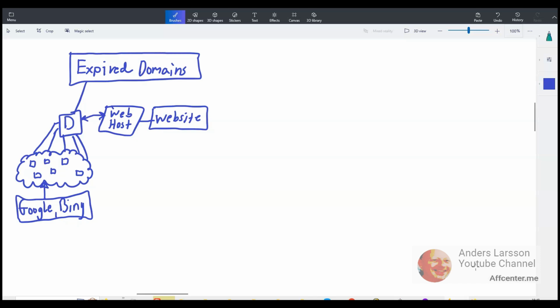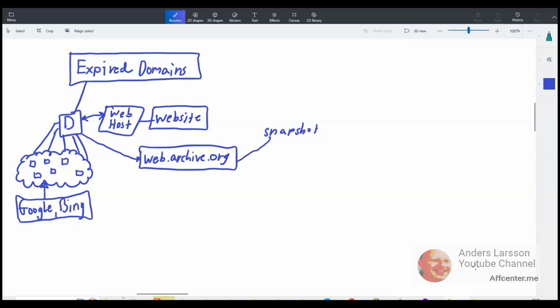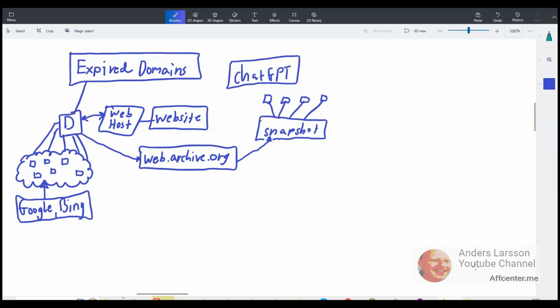Then you use web.archive.org, and this is the Wayback Machine. You search the domain name in web.archive.org and find perhaps the latest snapshot or the latest image of that website. And then you possibly get a lot of articles. All right, so now you have the content of the articles, but you can't just copy paste them and assume that it will look good, because it will not. So instead, I think this guy is using ChatGPT to redesign the article and then use WordPress to publish the articles. So I think this is the plan.